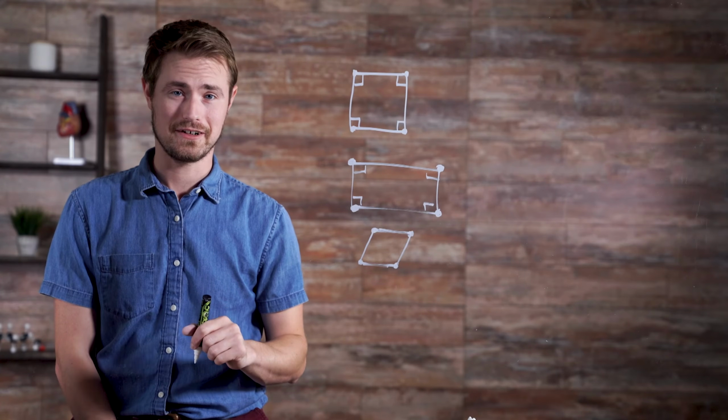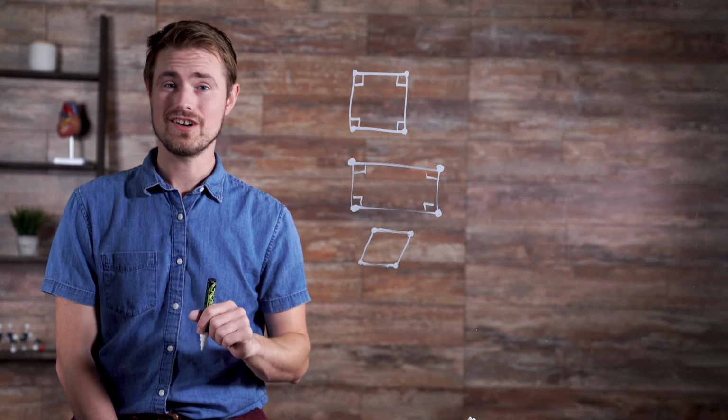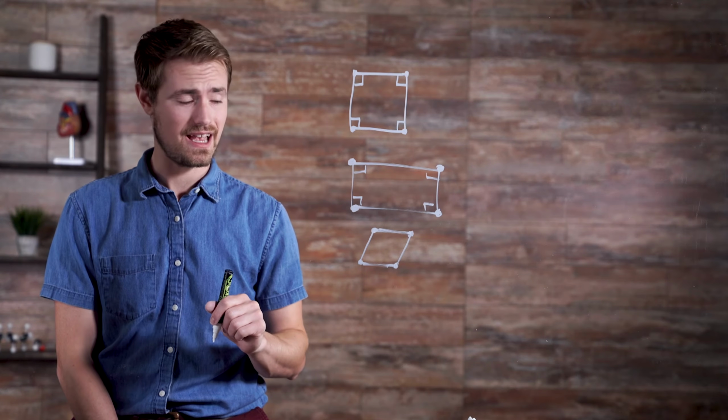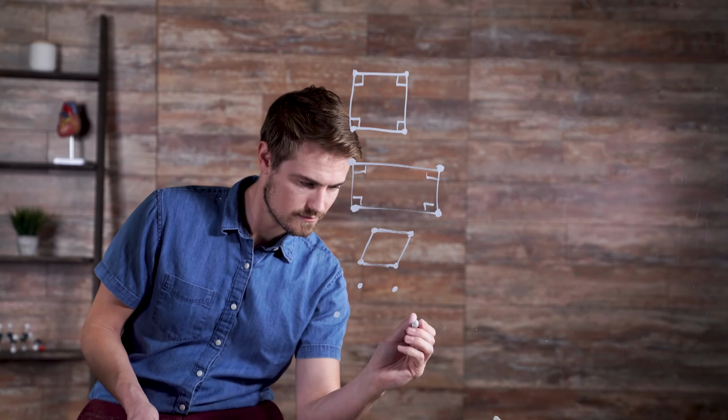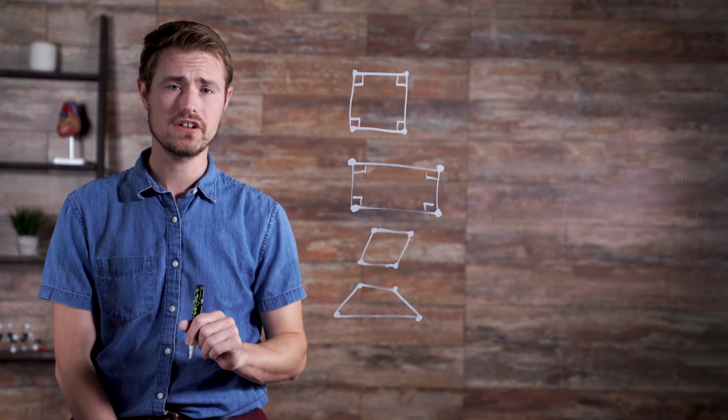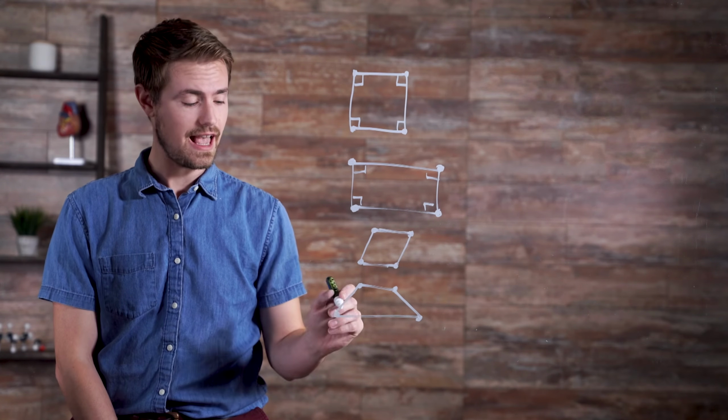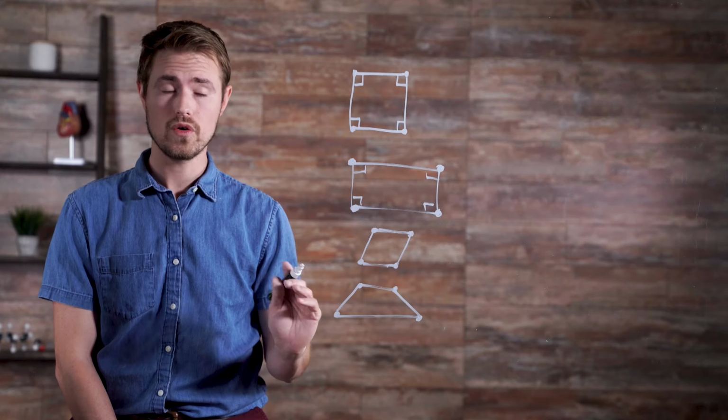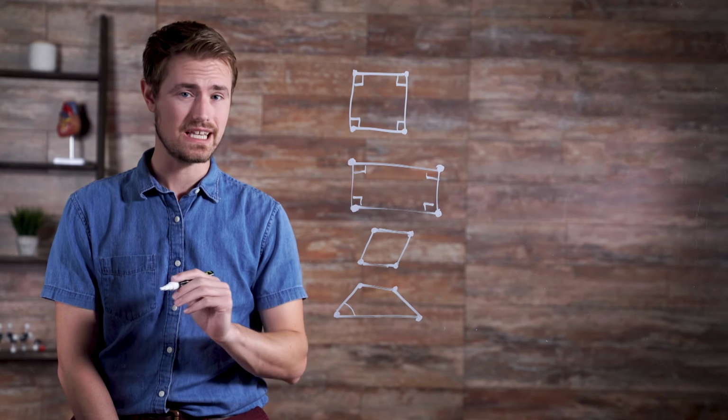This is an irregular quadrilateral. The edges are the same length, but the vertices have different measures. This is an irregular quadrilateral. Neither the edges nor the vertices have the same measure.